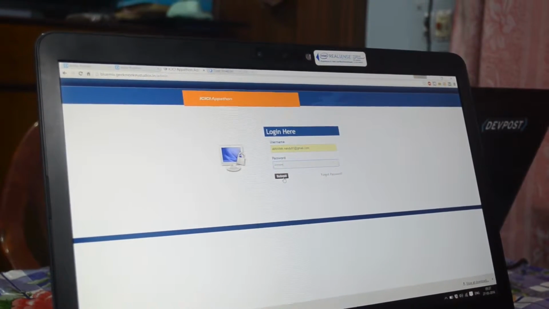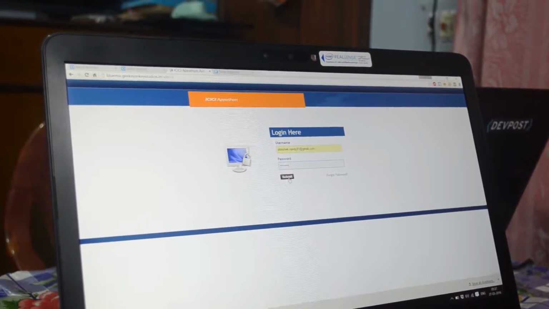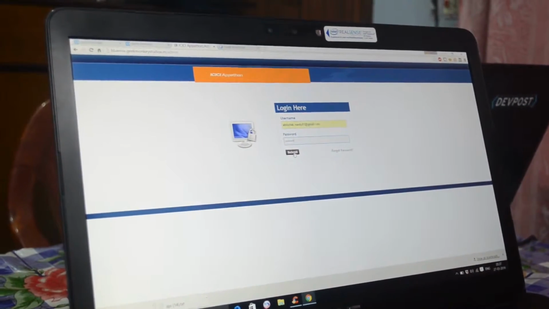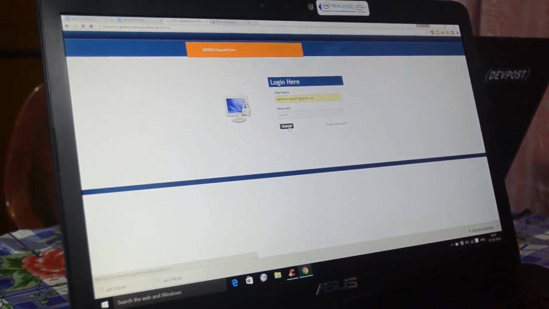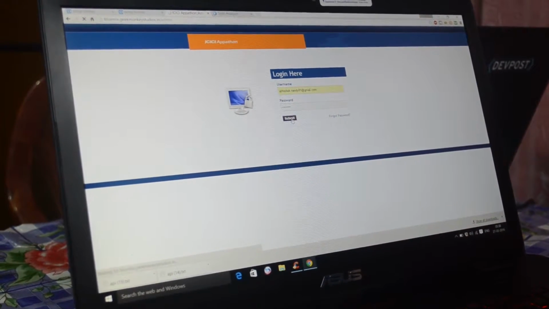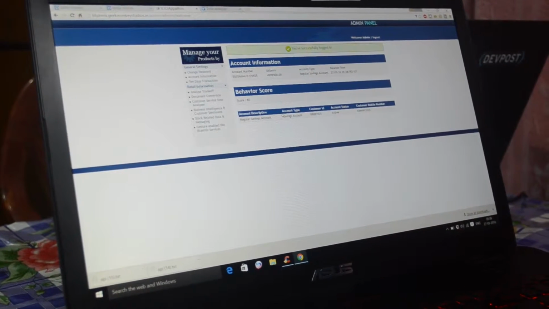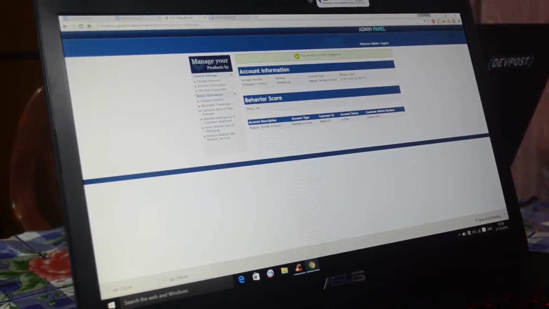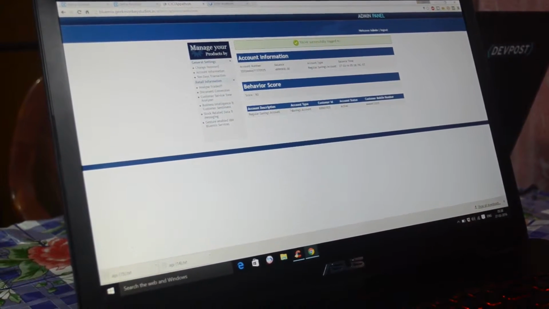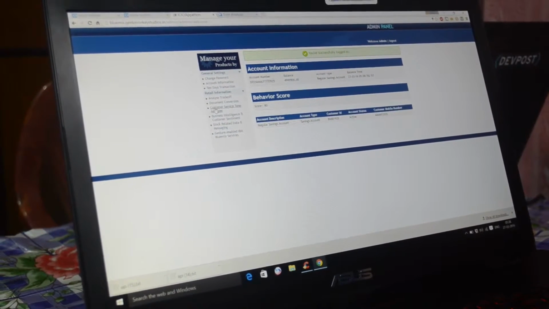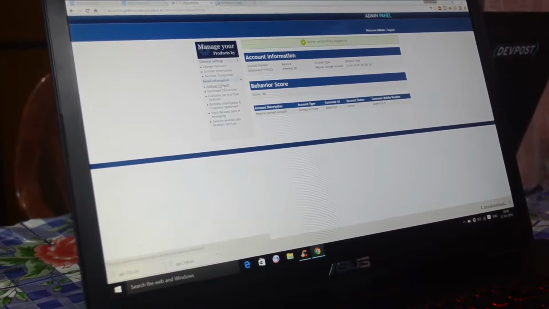ICICI Appathon. The prototype name is Retain It. Now if I just use my user ID and password that's been given to us, it will allow you to log in. Now we just click on submit. It uses the account inquiry balance API, account summary API, behavior score, as well as end date transaction API. So this particular page will give you all the information about account information, the behavior score, and also the account description. Now let's just check on other details.